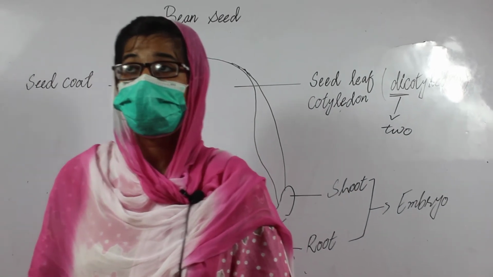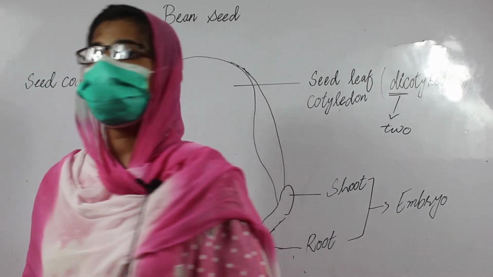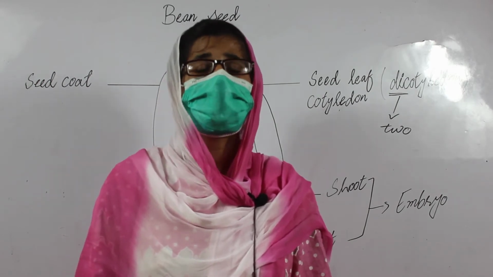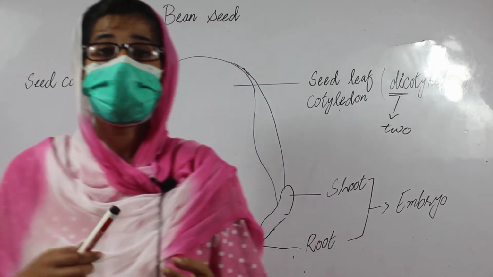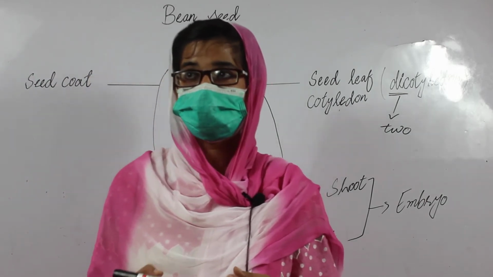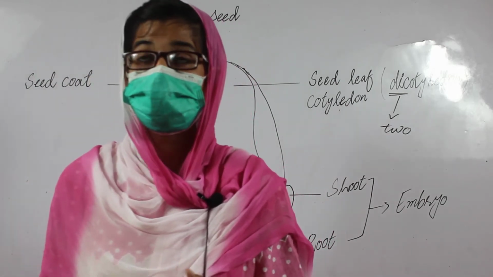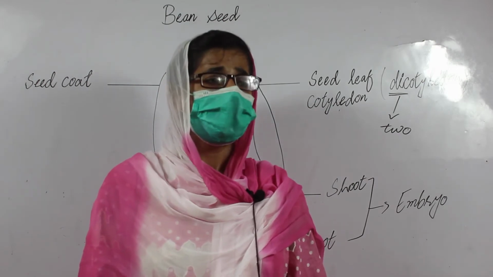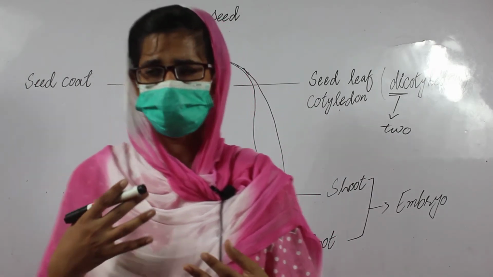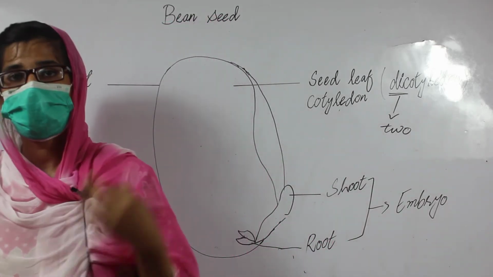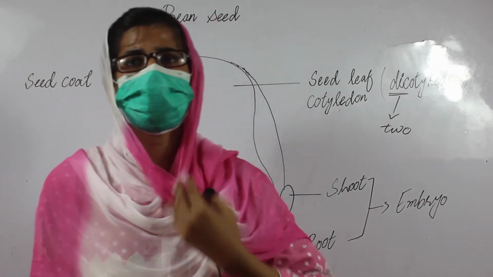Students, today we have learned about the process of germination. Germination means to develop. The development of seeds into young plants is called germination. When the seeds disperse, they develop into young plants when the conditions are right.